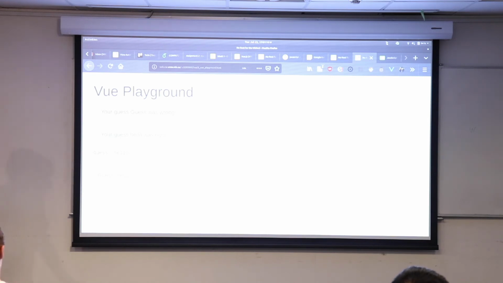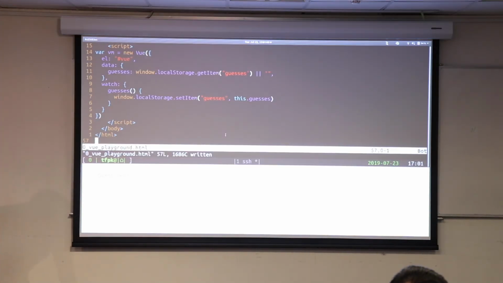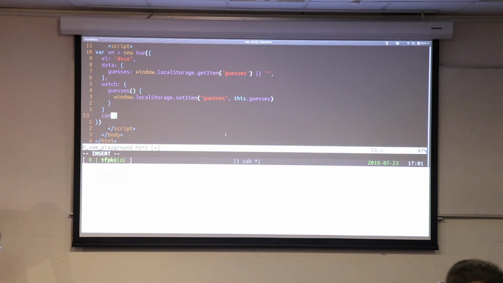Awesome. The other thing that I'll talk about in this moment is this other thing called a computed property. Computed properties kind of remind me of watchers, because instead of a watcher being like, every time you see something happen, do this thing, it says, every time I try and access this computed property, calculate what it's supposed to be equal to. It's kind of like having a function that acts like a property. So let's go in here, we'll add one, computed,